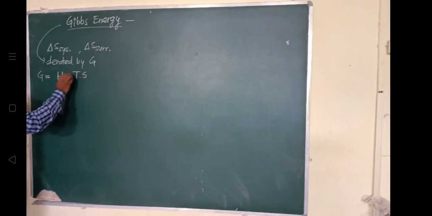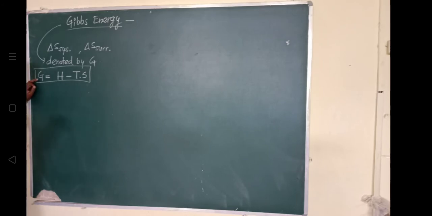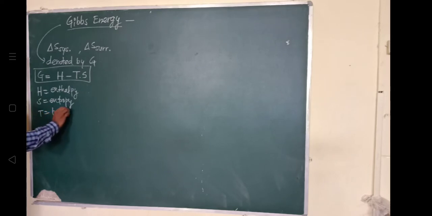So what is T into S? Gibbs energy is the relation between enthalpy and entropy. G is equal to H, the enthalpy of a system, minus T, the temperature, into S, the entropy. So H is the enthalpy, S is the entropy, and T is the temperature.